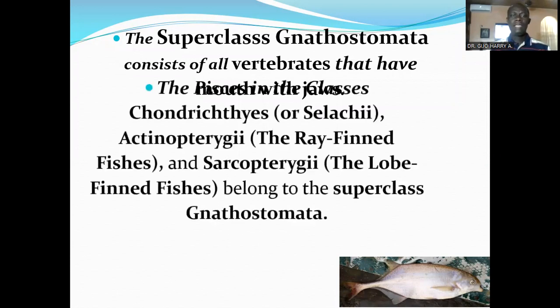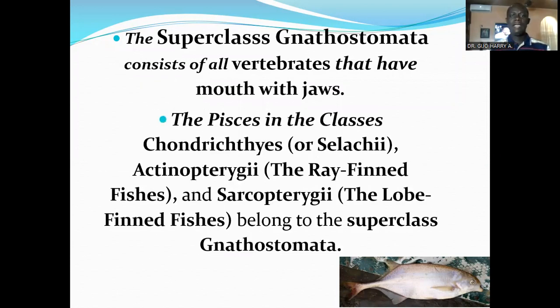The Pisces in the class Chondrichthyes, or Selachii, consist of the sharks, the rays, the skates, the chimeras, and others. It also has the class Actinopterygii, which has all the ray-finned fishes, like the barracuda, the croaker, and others that we know around here in Nigeria.